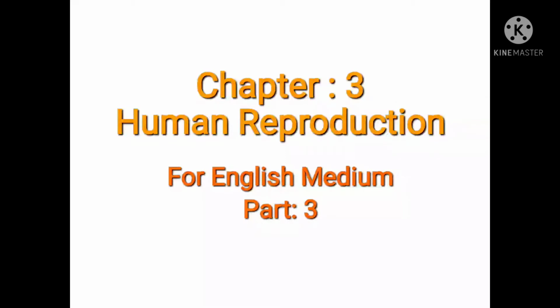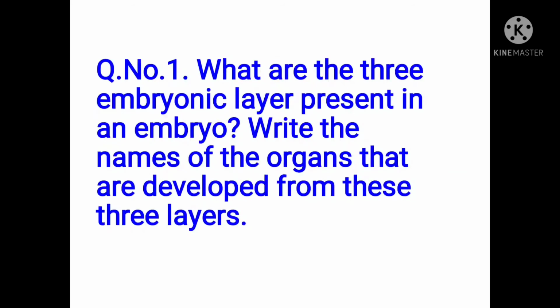Today I am going to discuss 6 most important questions from chapter 3 Human Reproduction. So the first question is, what are the 3 embryonic layers present in an embryo? Write the names of the organs that are developed from these 3 layers.